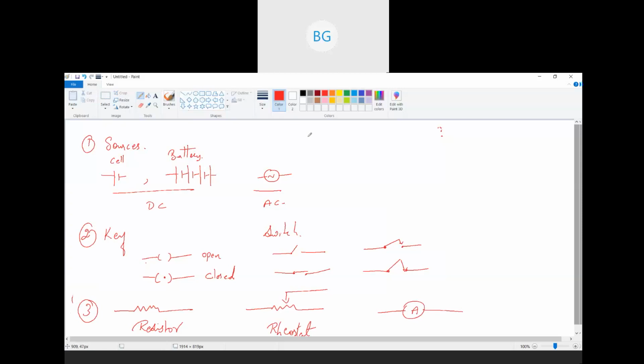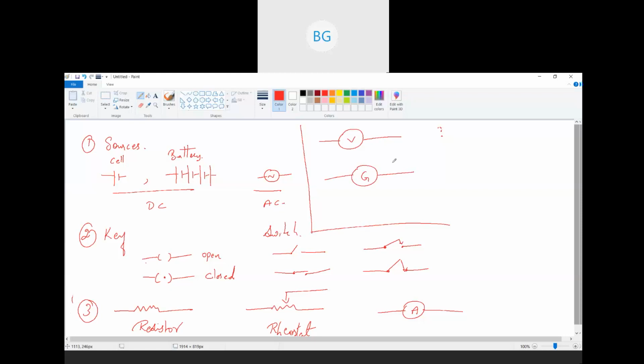Then we saw the voltmeter. A voltmeter is a device used to measure voltage. That was shown by a circle with V written in it. And then we had the galvanometer. A galvanometer is an instrument that will show you the direction of flow of current in it, or we can say that whether current is flowing or not can be found out by using this galvanometer.